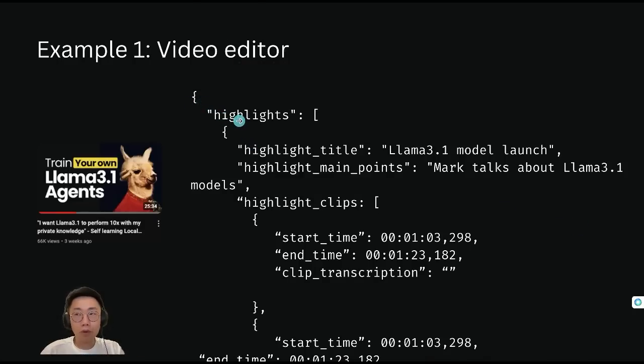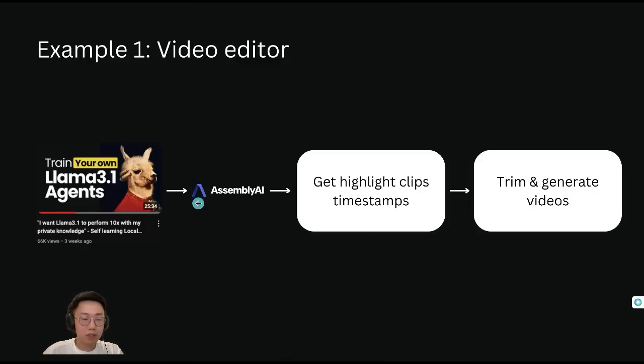It will identify multiple different highlights. And for each highlight, it will identify the main points it talks about, the title, as well as specific clips, so that we can firstly use a service like Assembly AI to get the full transcript of the YouTube video with timestamp, and use OpenAI to extract specific clips and in the end create a short video.